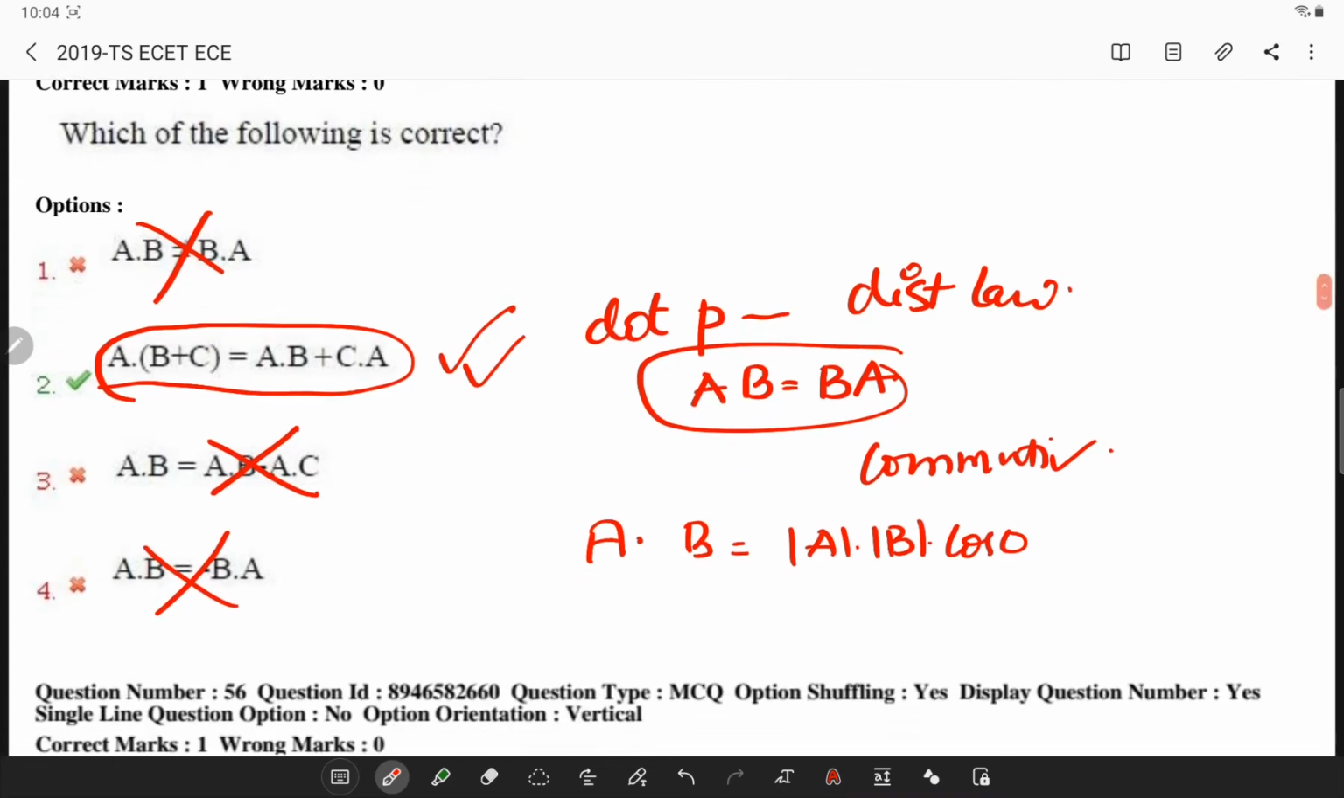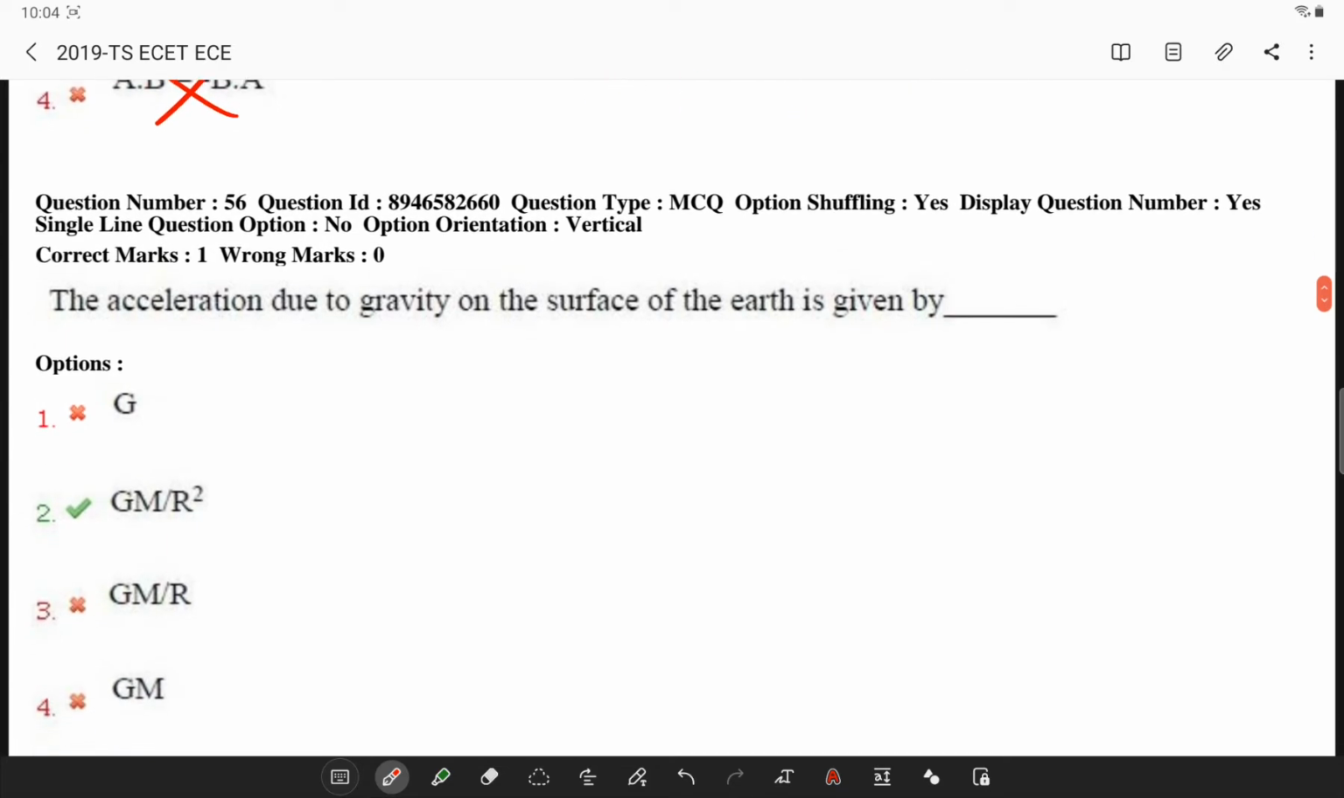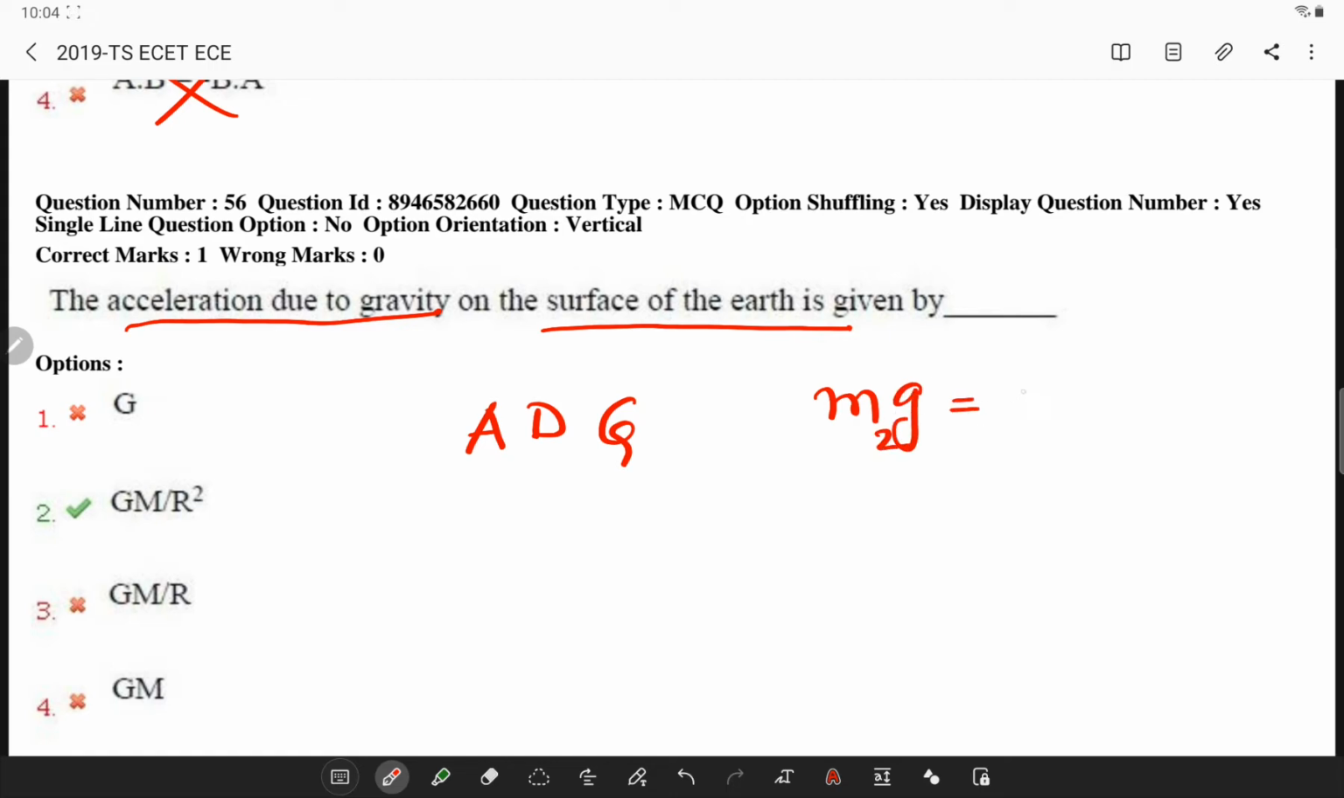Next, the acceleration due to gravity on the surface of earth is given by, so the acceleration due to gravity is given by the formula by equating the force m2 into g is equal to the gravitational force G into m1 into m2 by r square.